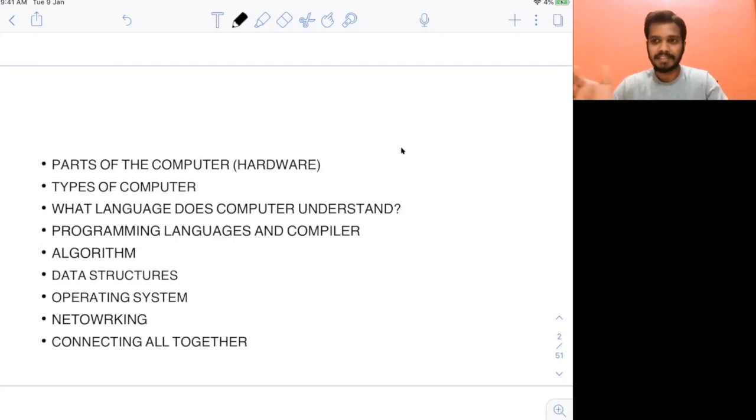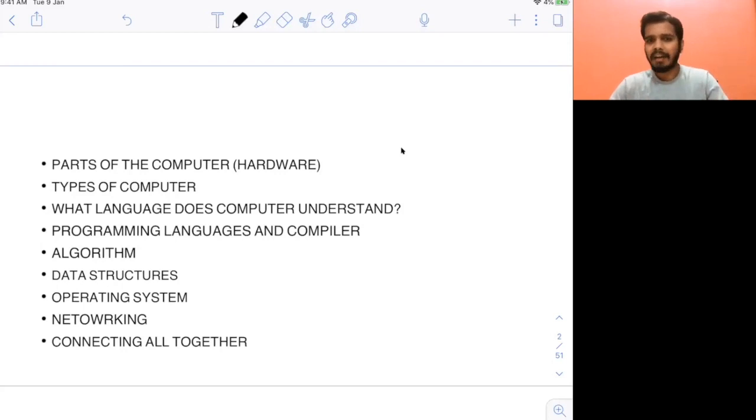What are the different parts of a computer? What language does the computer understand? What are the different programming languages? What is a compiler? What is an interpreter? I will discuss all of this. And what language the computer actually understands, the binary language, I will explain how it understands that.